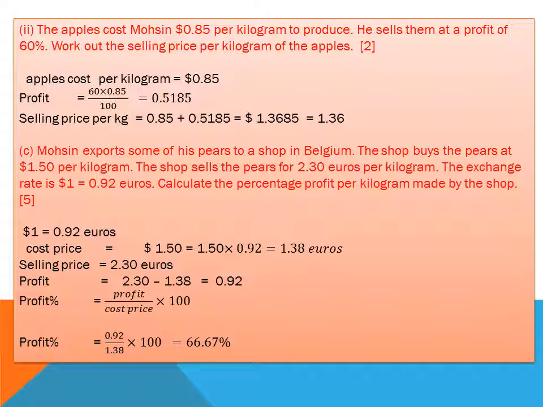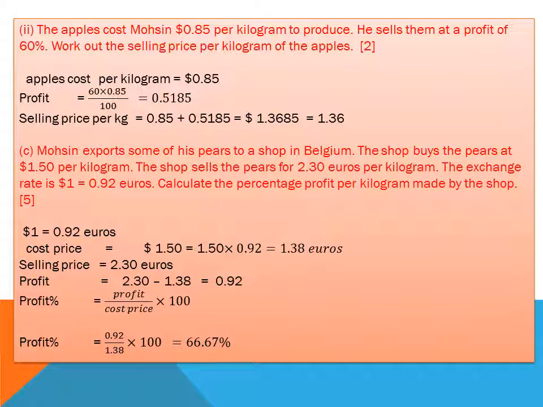First, you should remember that the formula for profit is sale price minus cost price. The apple cost is 0.85 per kg. He got a profit of 60%. Profit is always on the cost price, not on the sale price, because first of all you should invest something, then you will get the profit. So the investment is 0.85 per kg. If there is a profit of 60%, then 60% of 0.85 means multiplying 60 over 100 by 0.85.